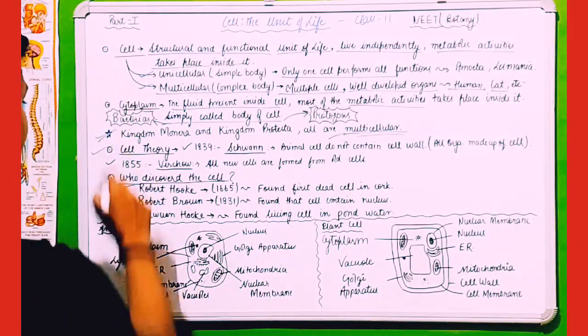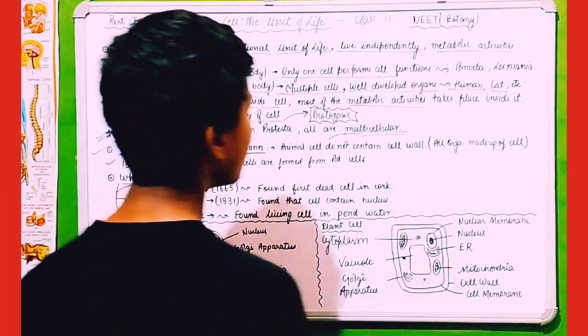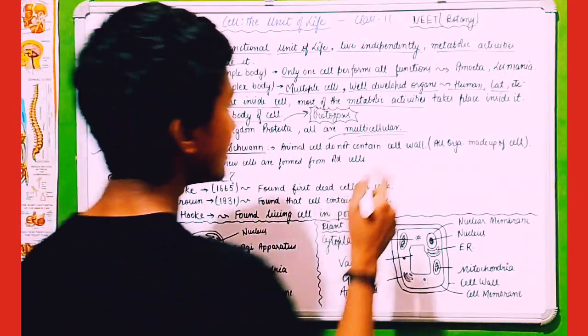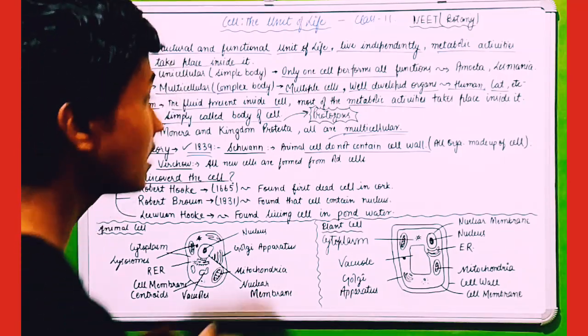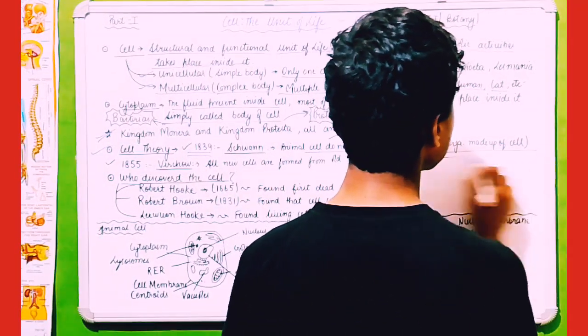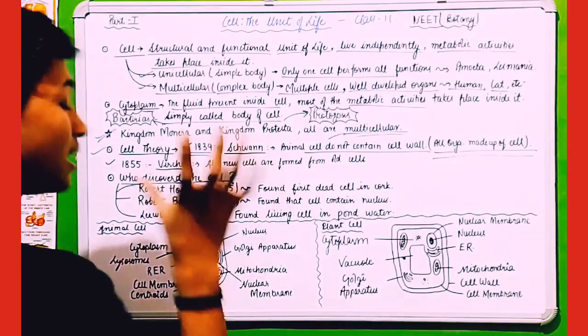So we are discussing cell theory this time. In 1839, Sweden साहब gave the cell theory that animal cell does not contain cell wall. जो animal का cell होता है वो cell wall नहीं contain करता है. All organisms are made up of cells. मतलब जो भी सारे organisms होते हैं वो किससे बने होते हैं? Cell से बने होते हैं. This theory is given by Sweden साहब in 1839.